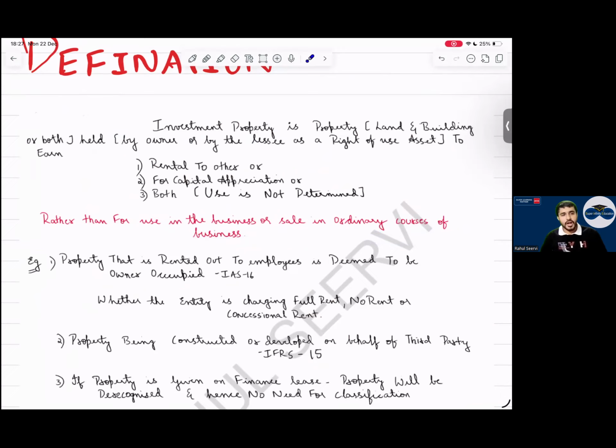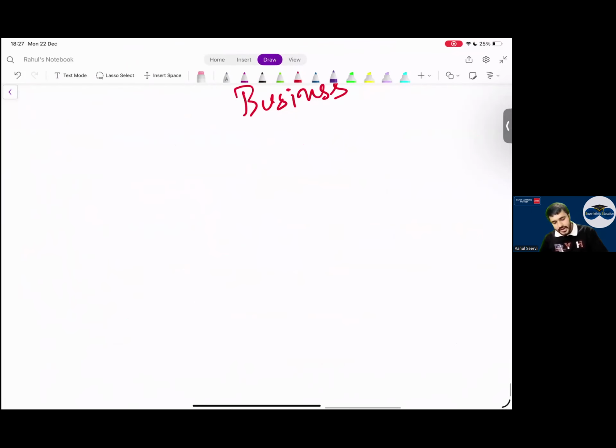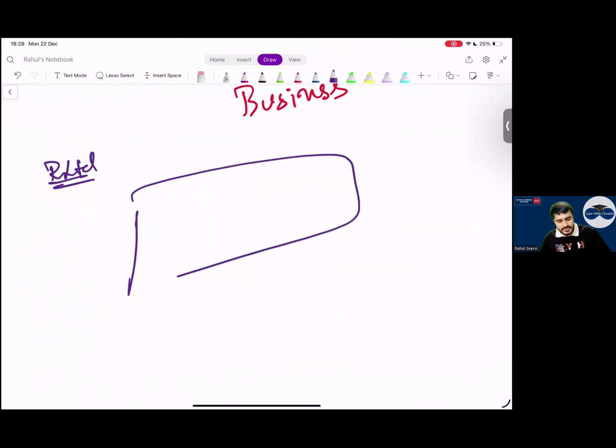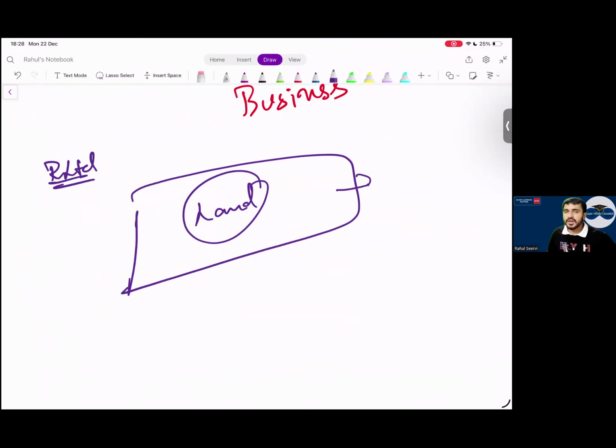Yes, sir. Now, everyone, today I say that it's my company, R Limited. I have purchased the land. Let's take I purchased the land. I have not yet decided what I will do with this. Question can come in your mind, no? Sir, we have purchased the land. We have not yet decided what we will do. In that case, what will this be?